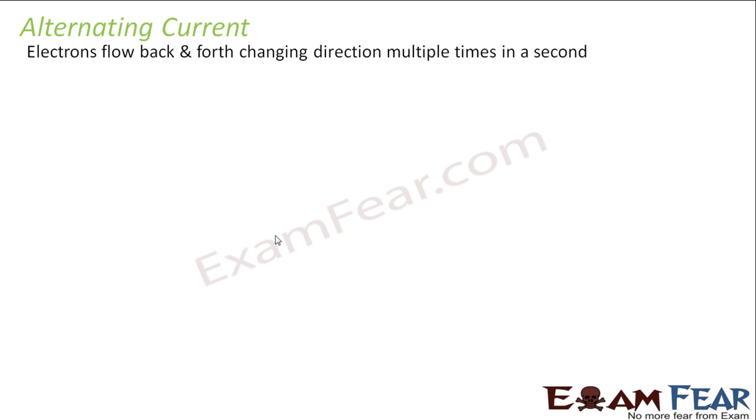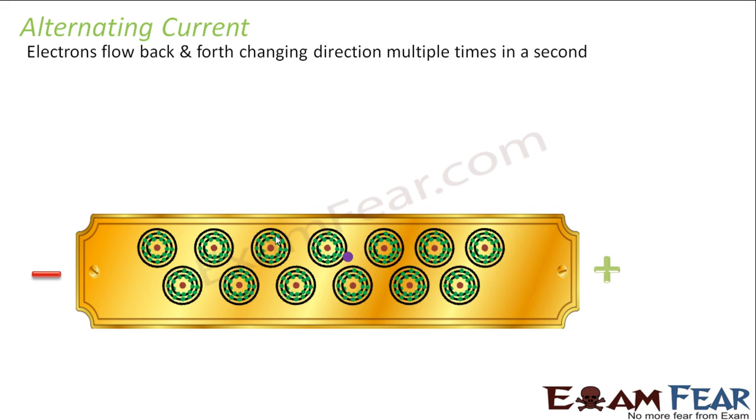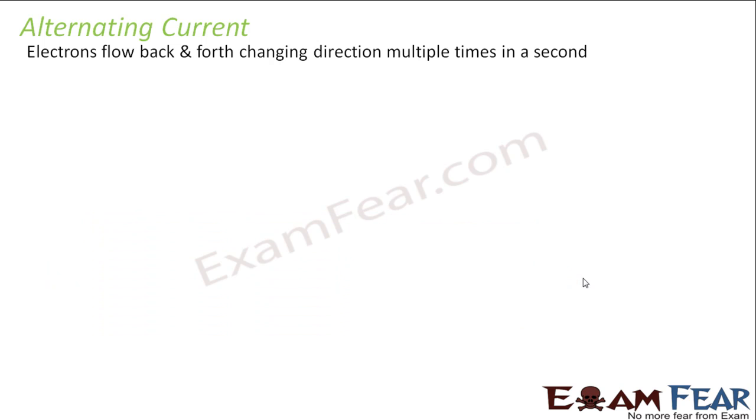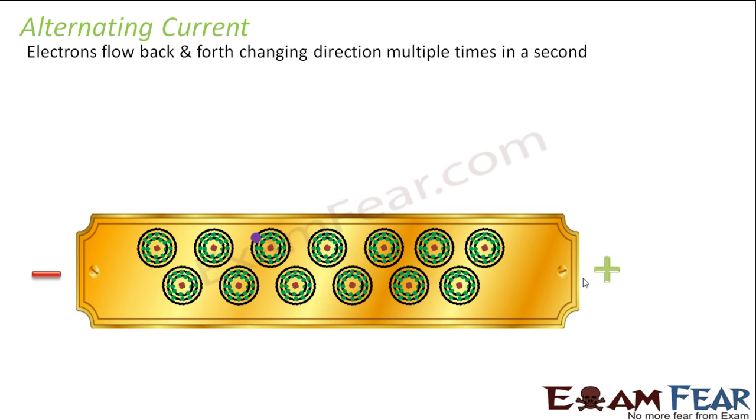So why does that happen? It looks somewhat like this. Let us suppose this is the negative terminal, this is the positive. Once the electron reaches this end, the polarity gets reversed. Did you observe this? Observe it once again. See, this was negative, this was positive. Once the electron reached here, this became negative and this became positive. So the electrons again came back here. This process will keep continuing. So the electrons will keep moving back and forth, right? So that will be your alternating current.